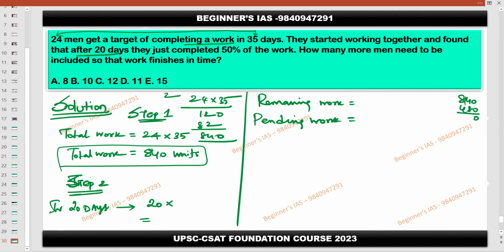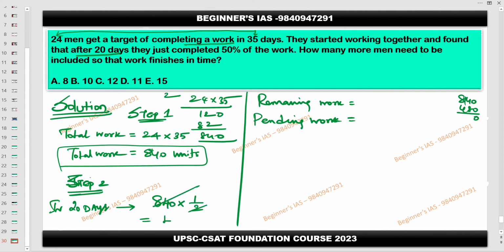What is the total work? 840. What is half of that? 420. In this method you take 840 into 1 by 2, 420 work has been completed.